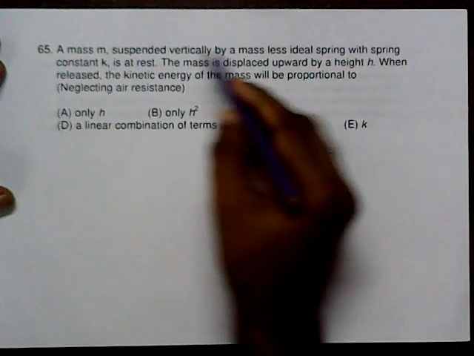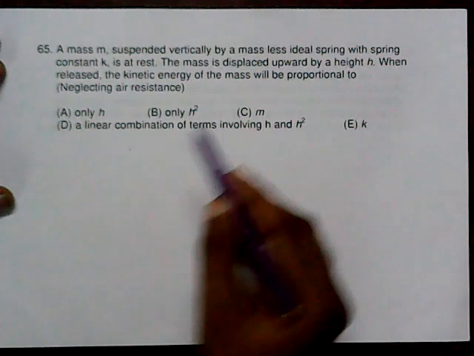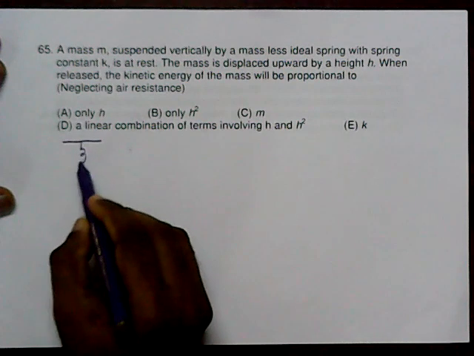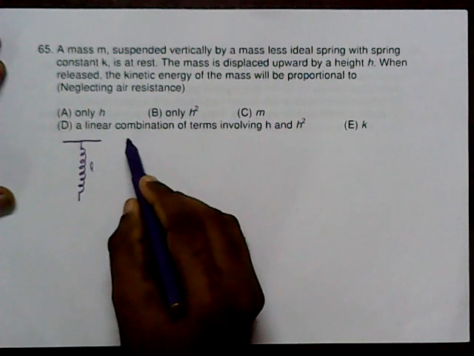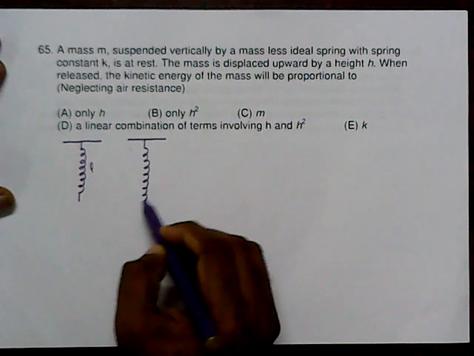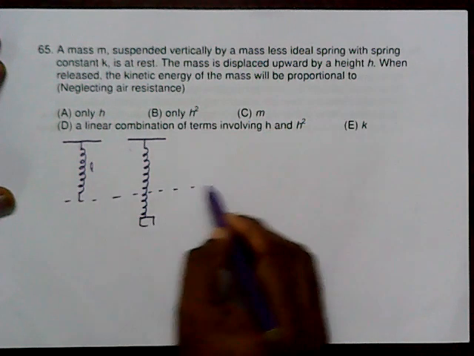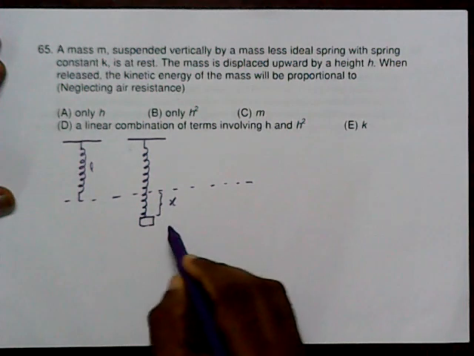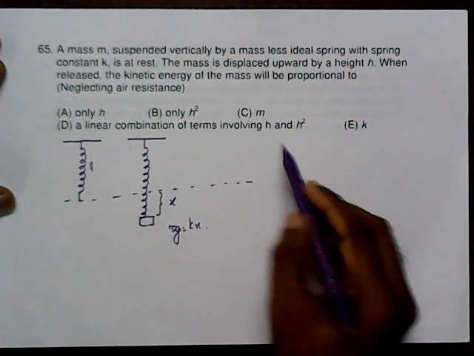A mass M suspended vertically by a massless ideal spring with a spring constant K is at rest. At first, you can just take a spring at its natural length. Then a block M is attached, and that spring is at rest. So there is an extension x formed because of the weight. We can say the restoring force developed is equal to mg, that is kx.